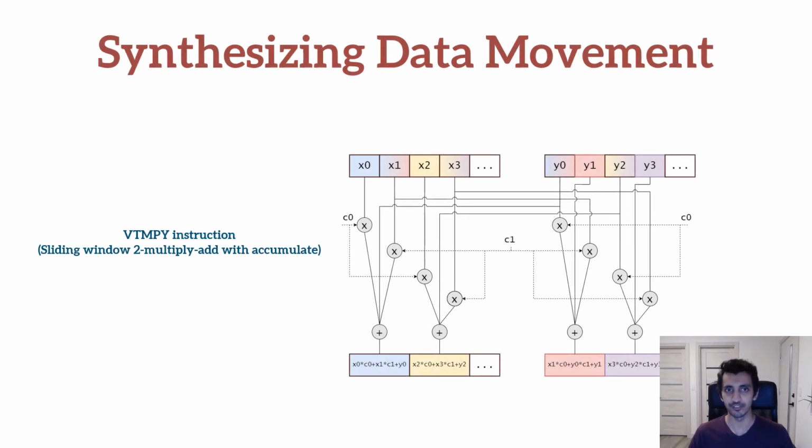Powerful fused intrinsics offered by modern architectures are often restricted to certain input and output data layouts. For example, on this slide, you can see the VTMPY instruction from Qualcomm's HVX architecture. This instruction is extremely useful for implementing 3-element wide sliding window reductions. The color scheme highlights the flow of data from the input vectors at the top to the output vectors below.